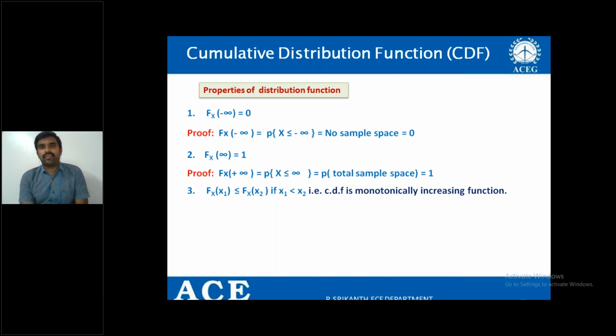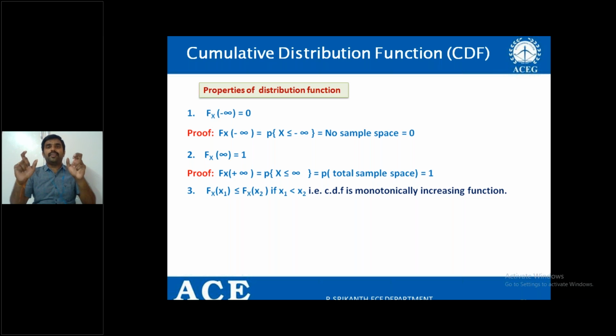That is, if I take any two points, x1 and x2, along the horizontal axis, where x1 is less than x2, then the relation between the distribution function at x1 and at x2 is Fx of x1 less than or equal to Fx of x2.